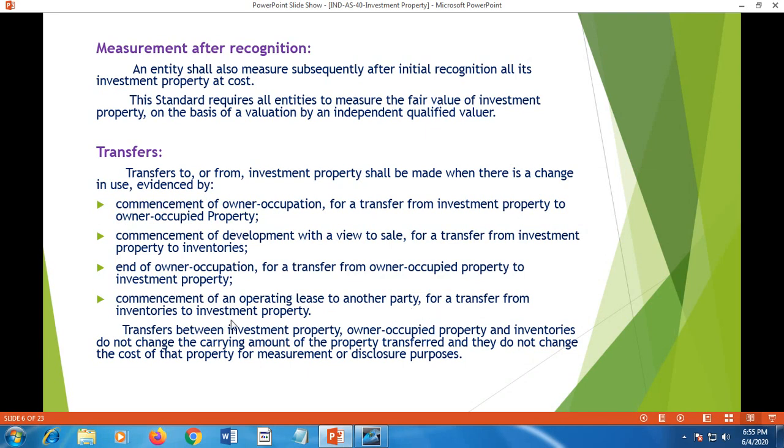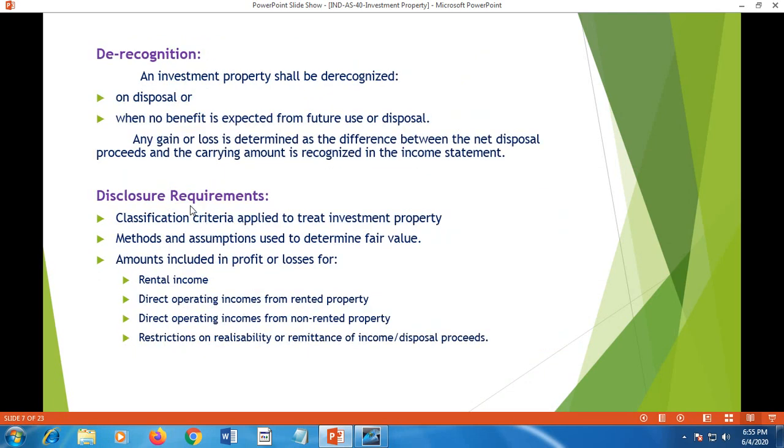Commencement of an operating lease to another party, for a transfer from inventories to investment property. Hitherto the property is held for sale. Now the objective changes. The property is meant for giving away on rental basis. So transfer from inventory to investment property. These types of transfers may take place from one head to another head. But in that case, there will be no change in the carrying amount of the property. From one head to another head, the property may change, but the carrying amount will not change. That will remain the same.